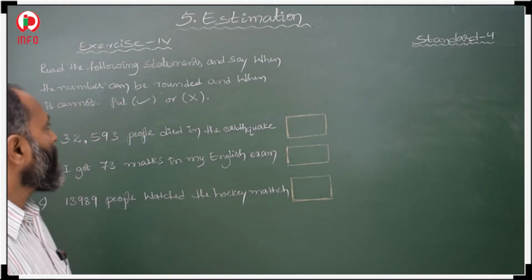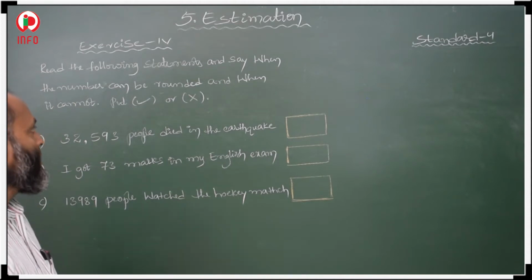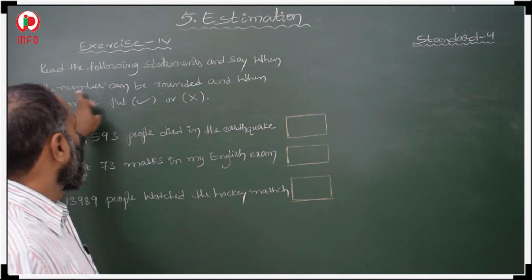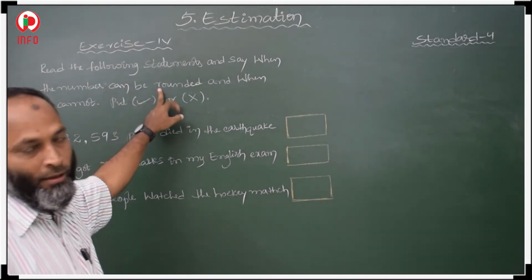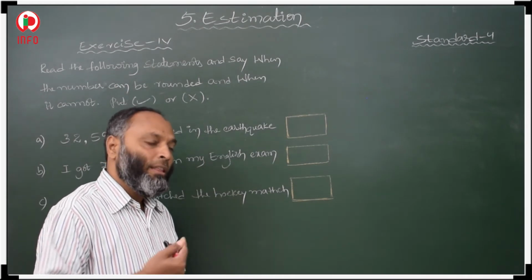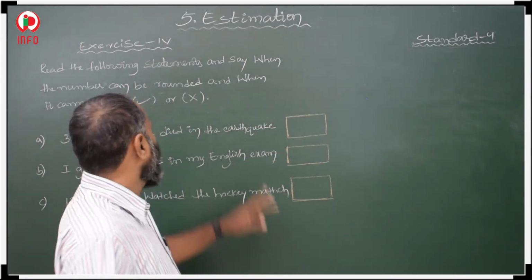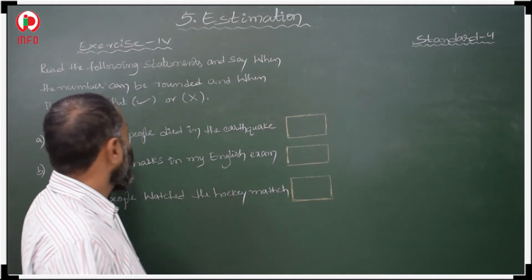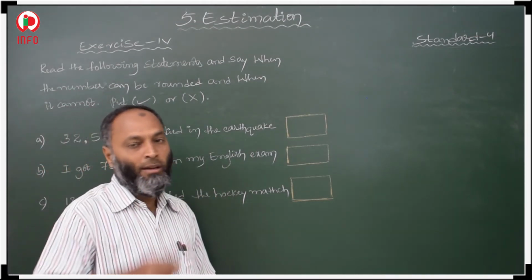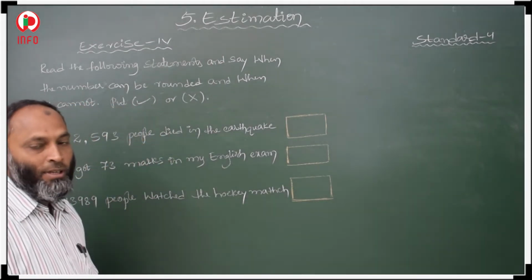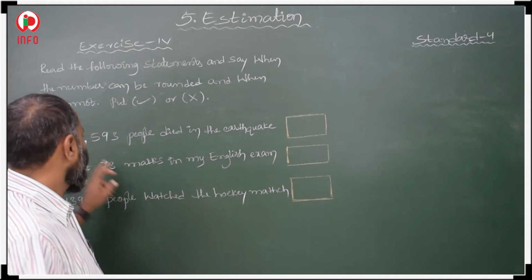Now students, in the fourth exercise, some statements are here. We say: read the following statements and say whether the number can be rounded. If rounding is possible, make a tick mark there, and when rounding is not possible, mark it wrong. So three statements are given. Read them one by one.